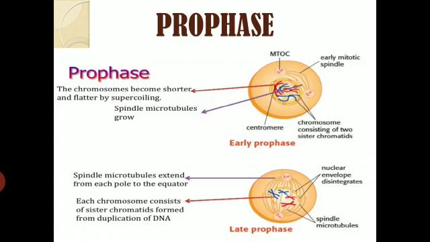Here you're not able to see any organelle, any nuclear envelope, or nuclei. Everything gets disintegrated. Centrioles will ultimately reach the opposite poles. They form the spindle. The spindle will join the chromosomes, right? So these are the activities which occur in prophase.